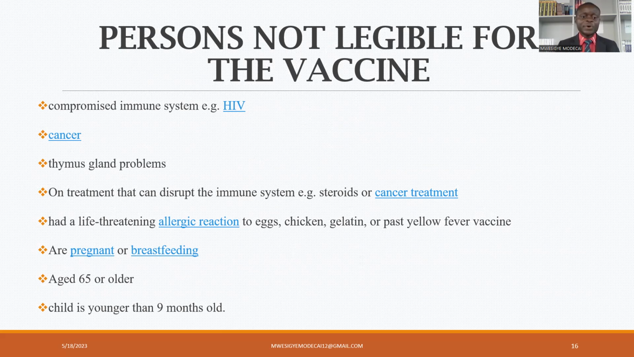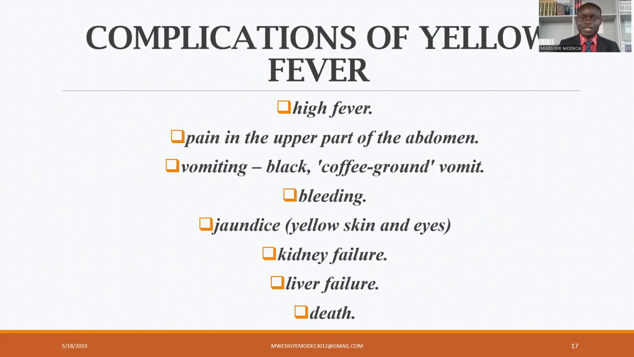Lastly, the people who should not receive are the children who are younger than 9 months. If you are to give children this yellow fever vaccine, they should have reached 9 months and above. Once they haven't reached that 9 months, still they have low immunity and they are going to suffer the disease. And this is our last slide, where we're now talking about complications of yellow fever. If someone is left untreated, what are those complications that result from yellow fever?